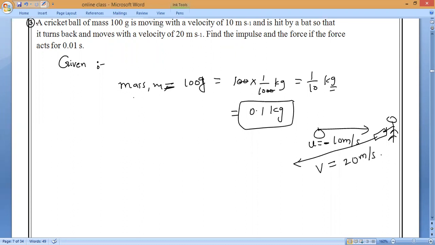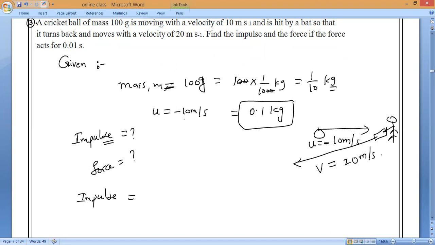So that is what they are saying. Now they are asking, find the impulse first. Then find the force next. So force also we have to find. Now, impulse first, tell me the formula. What is the impulse formula? Initial velocity is minus 10 meter per second. Final velocity is 20 meter per second. What is the impulse formula, guys? M into V minus U. Yeah, change in momentum. Understand? Change in momentum we can say.